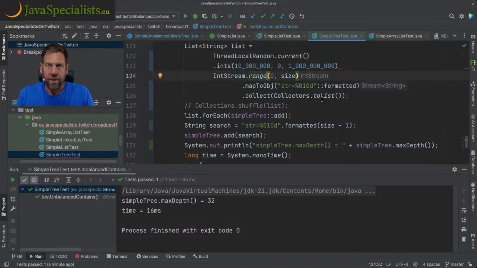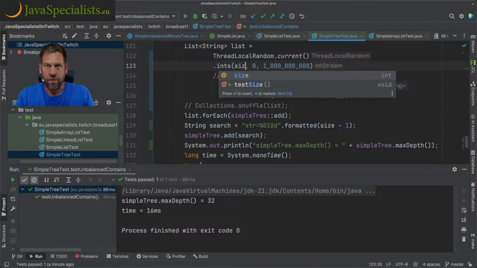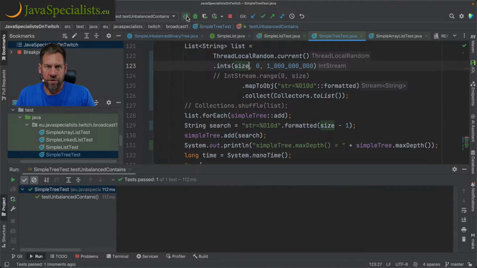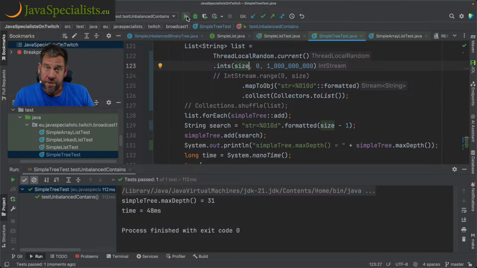So for example, we say size between 0 and a billion, and again we're going to format the output so that it would be sorted normally, but because a stream is just random numbers, we should again see pretty good depth, 31 over here, and the time's also really great.